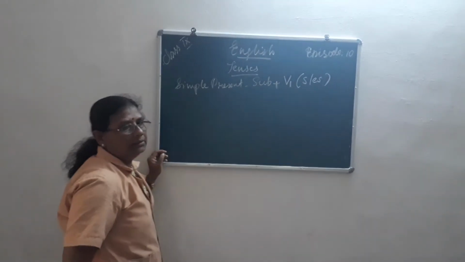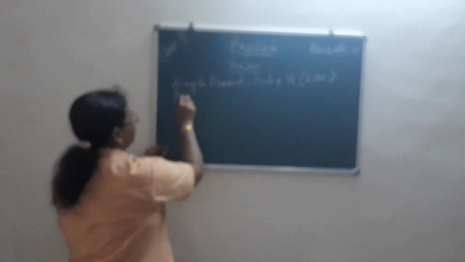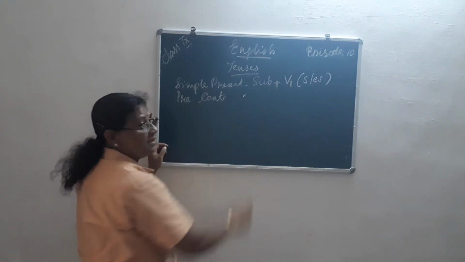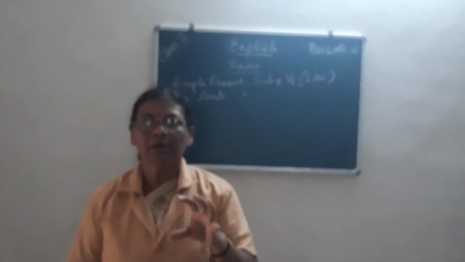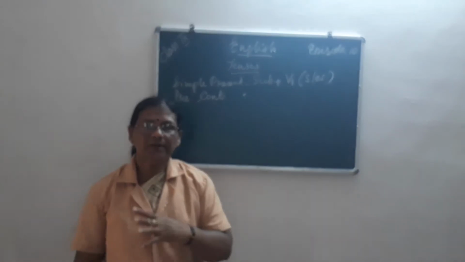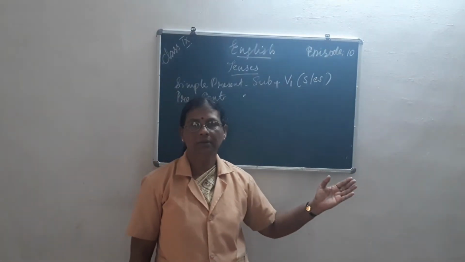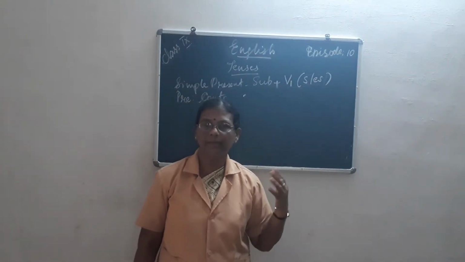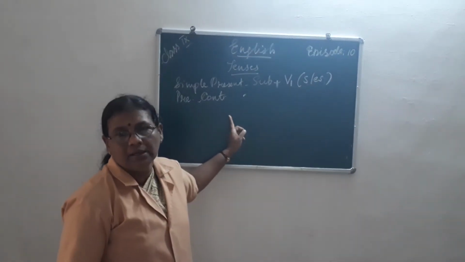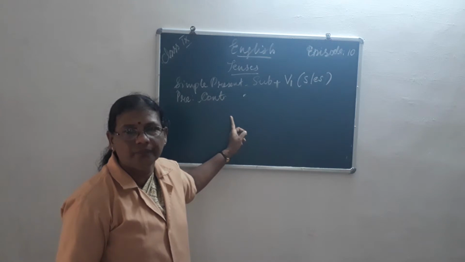Now coming to the second one. Which is the second one? Yes, present continuous. That means the work we had started and it is continuing. Now what work am I continuing? Yes, teaching. Teaching, isn't it? So that is which tense form?